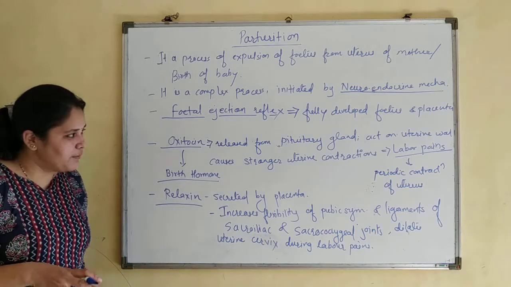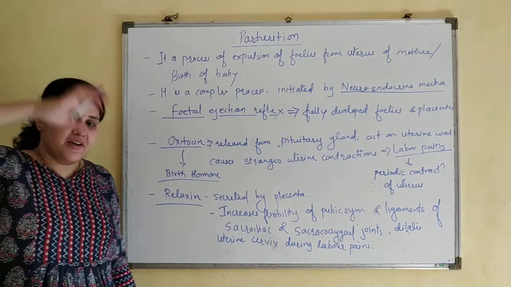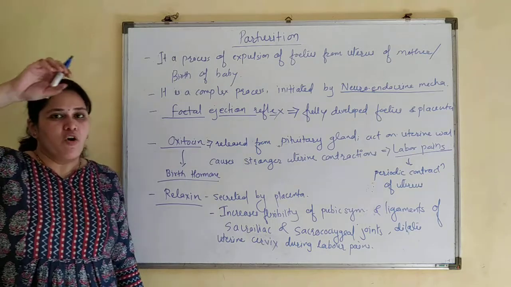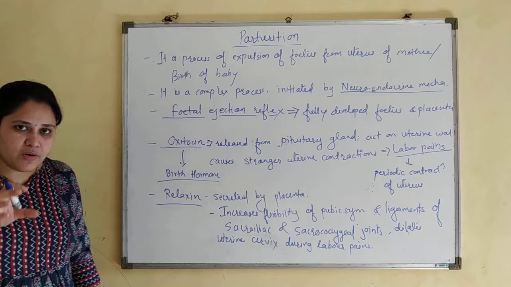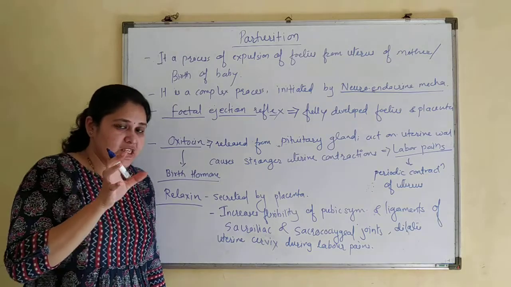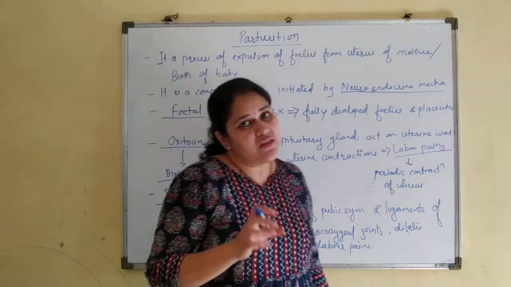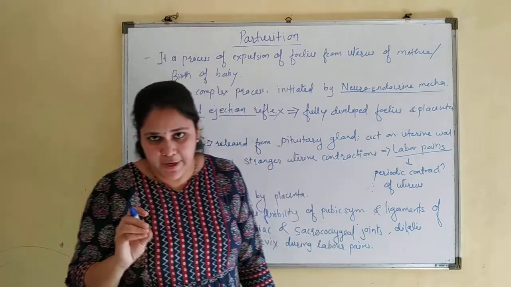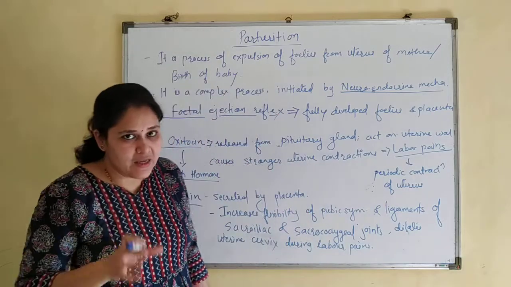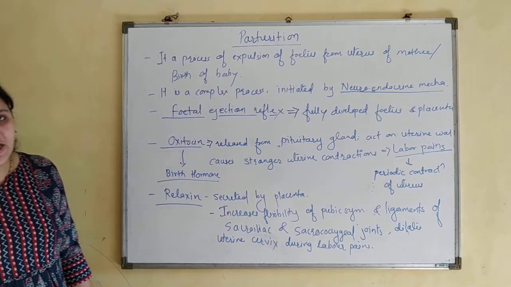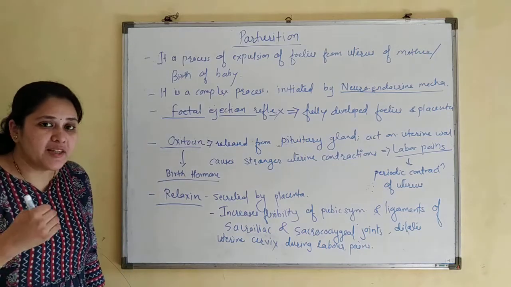Now here what is happening? The head of the baby is continuously pushing against the cervical cavity. Because of that pressure, the cervical cavity increases. It can increase up to about 10 centimeters. When the cervix is open along with the vagina, it forms a passage known as the birth canal.